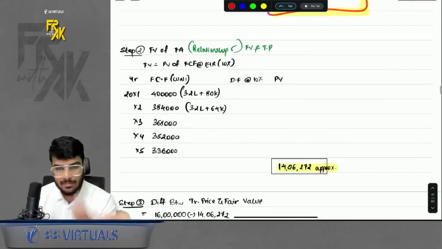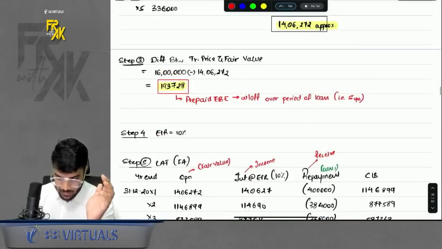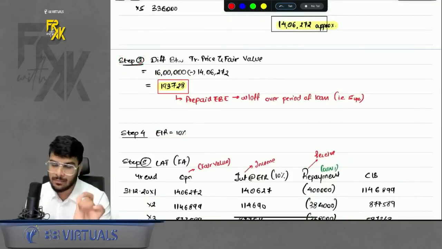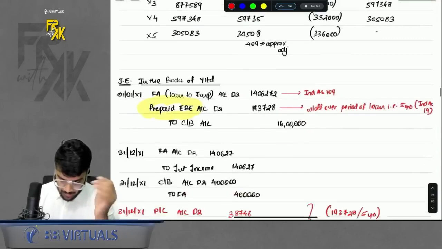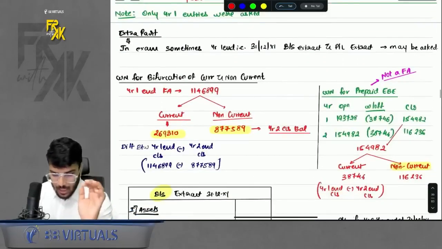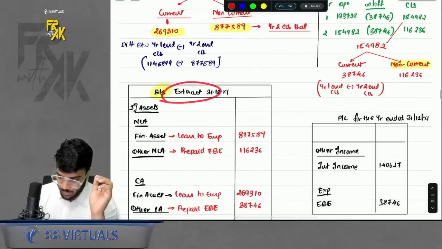Okay. Then step number 2, fair value. You will discount all the repayments to find the fair value. Right. Then step number 3, again difference will come. We already know when the company helps employee, it is prepaid employee benefit expense, write off over the period of 5 years. Step 4 EIR, step 5 LAT. Okay, then pass the entries, you are through with it. Okay, I also discussed an extra part here. What if they ask us the balance sheet extract and profit and loss extract?